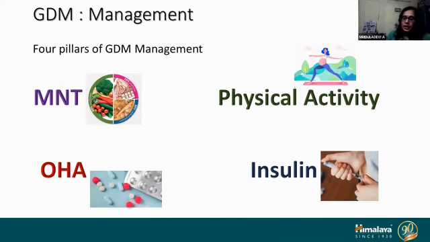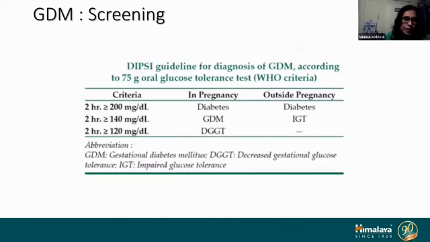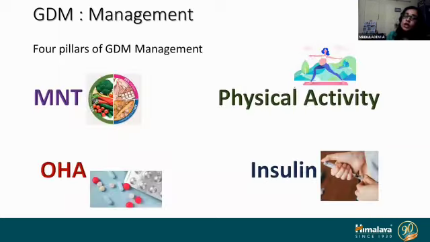So these are the cutoffs. Now we have screened and we have diagnosed. DIPSI is a screening as well as a diagnostic test. There is no need for any further testing to find out whether a pregnant lady is having gestational diabetes mellitus or not. So now we have found out that she is having gestational diabetes mellitus. How are we going to manage her? There are 4 main cornerstones of GDM management. First is medical nutrition therapy. Then there is physical activity, oral hypoglycemic agents, and insulin. Most of the time all these things have to go hand in hand.